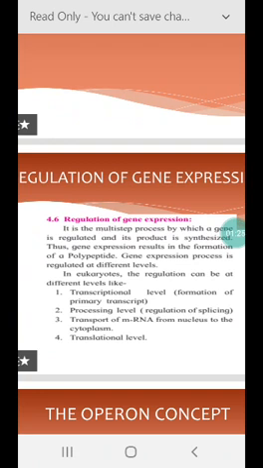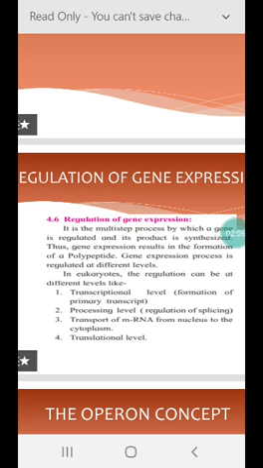Small extracellular or intracellular metabolites trigger either initiation or inhibition of gene expression. Clusters of genes with related functions are called operons. What are they called? Operons. They usually transcribe a single messenger RNA molecule. If you consider the example of E. coli, around 260 genes are grouped in 75 different operons.